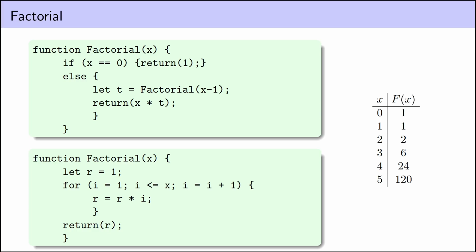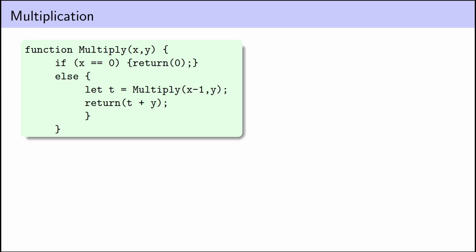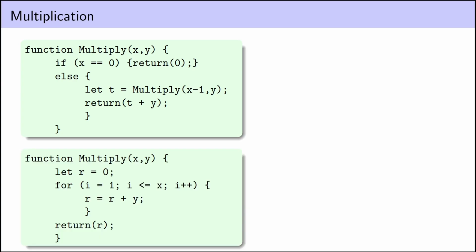Whether you're writing them by defining f of x in terms of f of x minus 1, or doing this for loop construction. But luckily, multiplication is primitive recursive, and we can see this either in terms of defining the function recursively or in terms of a for loop. Both these programs have forms we're allowed to have when showing something is primitive recursive, either using recursive function calls to define f of x in terms of f of x minus 1, or a for loop for i equals 1 to x inclusive. And you know how this goes.